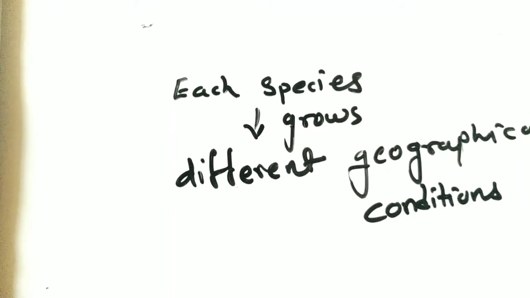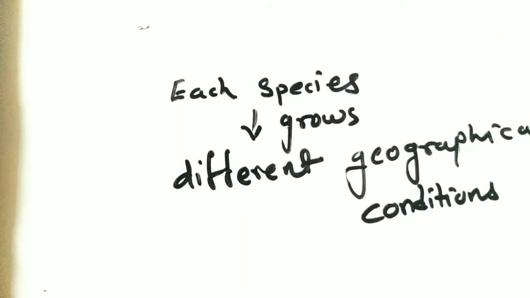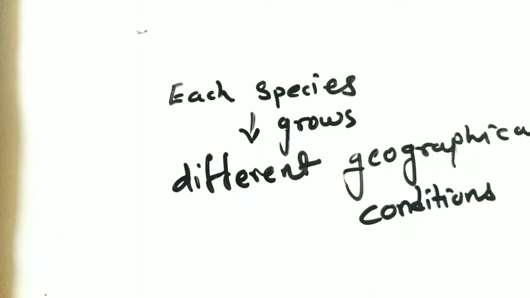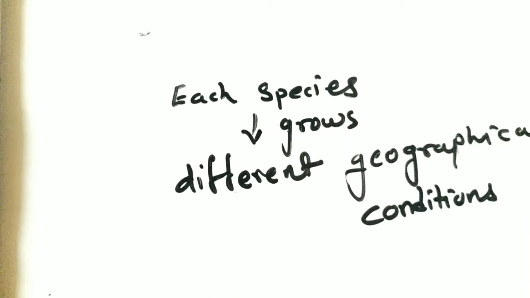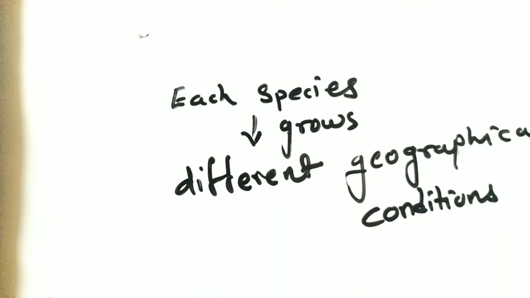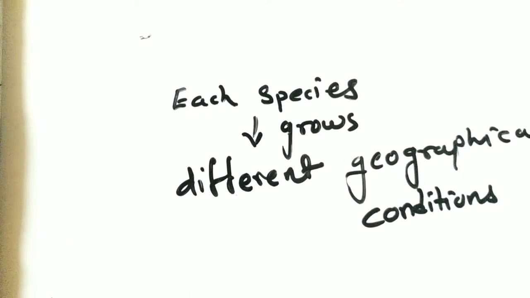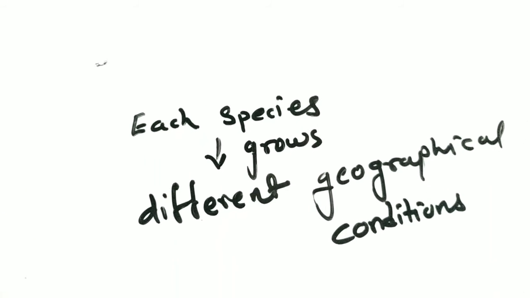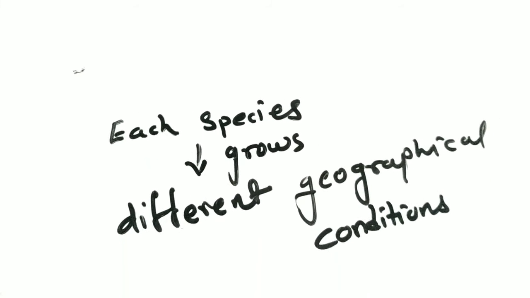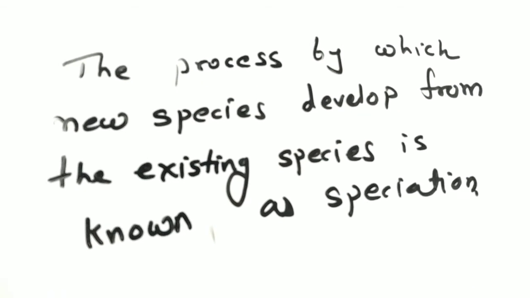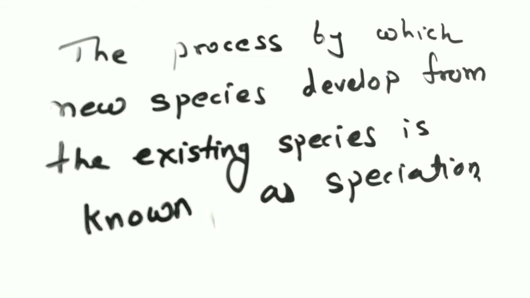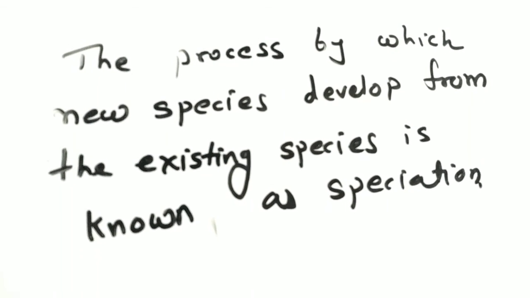Besides, geographical and reproductive changes are also responsible for the formation of new species. And this geographical and reproductive isolation also leads to speciation. So the process by which new species develop from existing species is known as speciation.